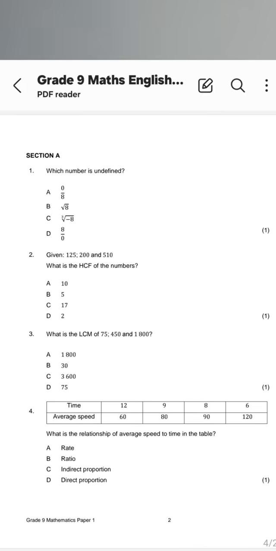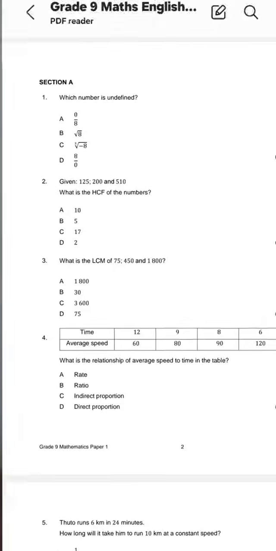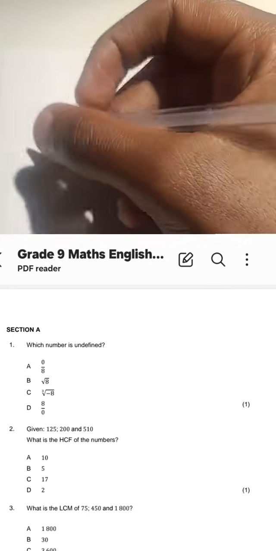Or D, 8/0? So Swagtando in the comment section is saying it is D. Okay, Creative, I don't know what you mean by that, but creative is saying also D. Okay, we have only 2 people that have answered and have said it is D. So guys, undefined, what is that? So in the number system, right, we know that there are undefined numbers. All right, Fumanilo is saying the cube root of -8. So let us look at this, guys, very quickly.